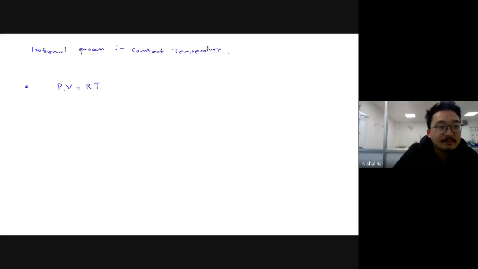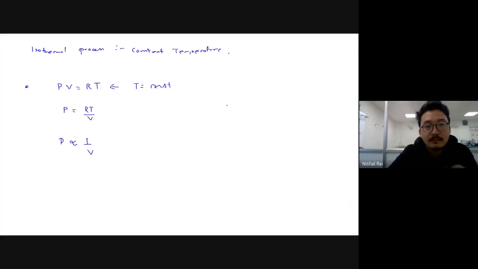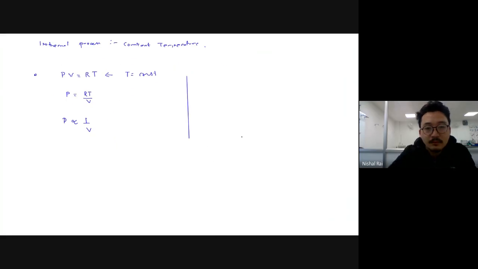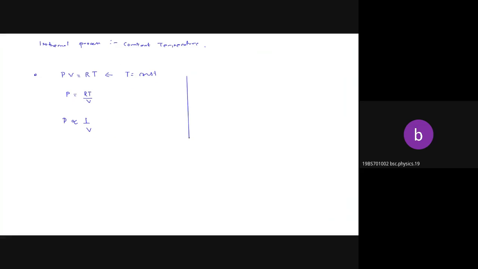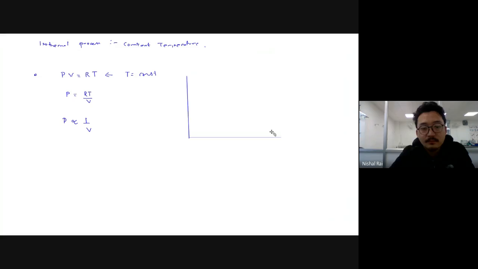Let's consider T is constant. Then both of these, R and T, are constant. Then P equals RT divided by V. Now can you see that pressure is inversely proportional to volume when temperature is constant? Can you see or not? Yes, sir.